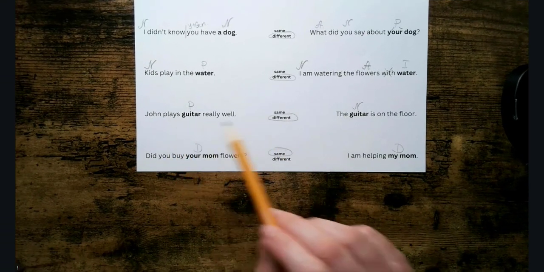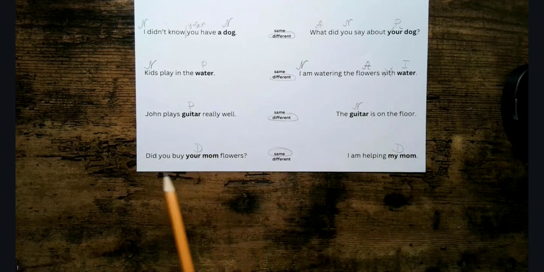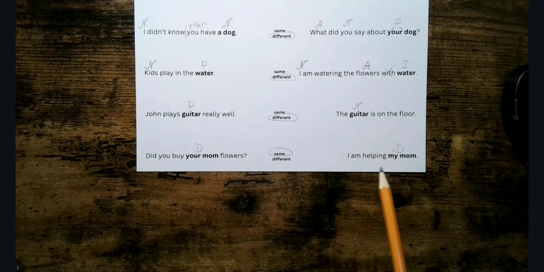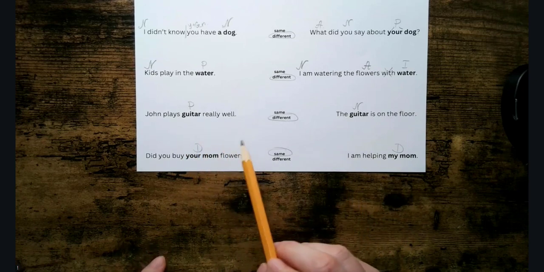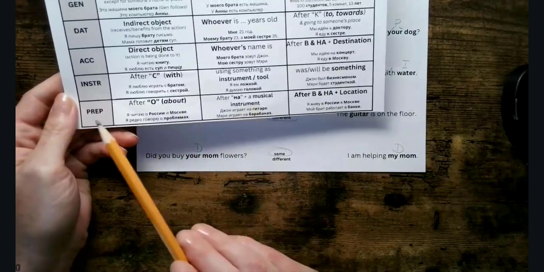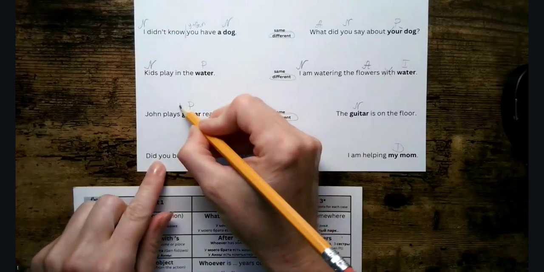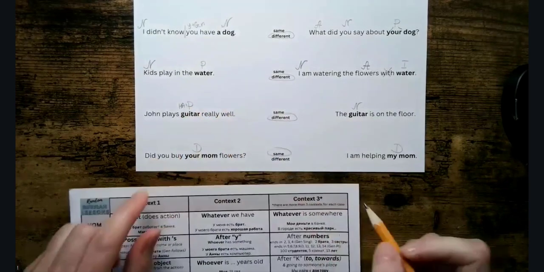Okay, and here are our last two lines. John plays guitar really well, and the guitar is on the floor. And did you buy your mom flowers? And I'm helping my mom. Okay, so John plays guitar really well. We already figured out that guitar will be prepositional. And remember, since we're using it as a musical instrument, we have to add this na to the prepositional. So it will be na plus prepositional.